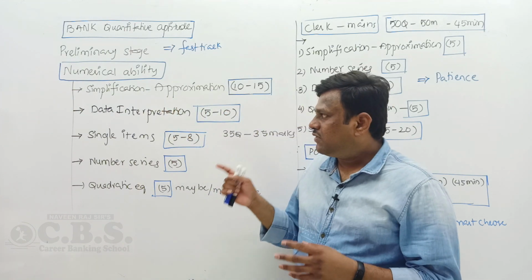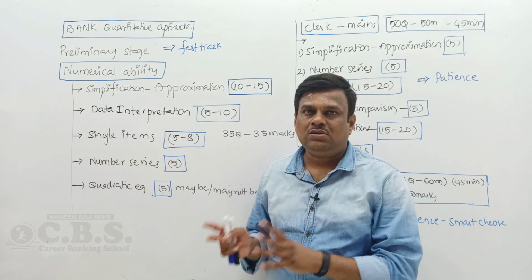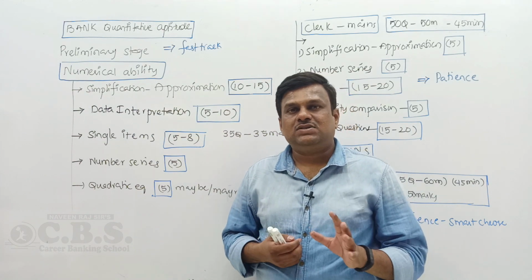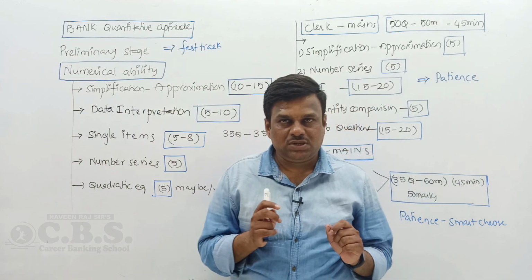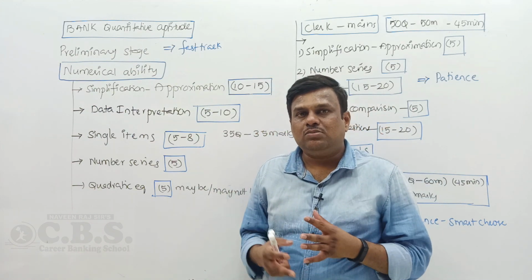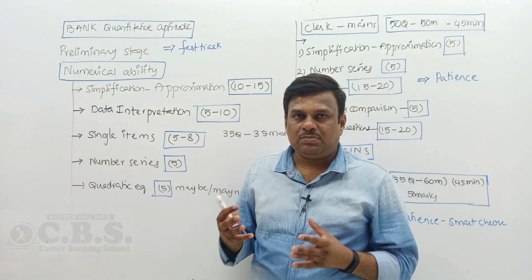So if you are a beginner, start with simplification. If you are intermediate, start with simplification. If you are an expert, start with interpretation. Practice around 20 to 30 simplification questions daily until the exam is completed. That type of activity can generate more motivation and the capability to answer within seconds.